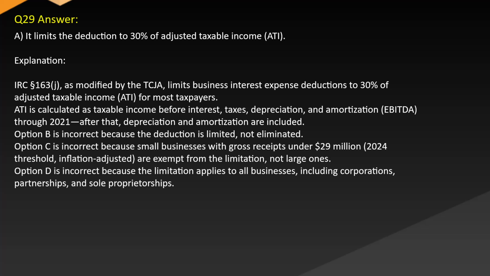Option B is incorrect because the deduction is limited, not eliminated. Option C is incorrect because small businesses with gross receipts under the $29 million 2024 threshold, inflation adjusted, are exempt from the limitation, not large ones. Option D is incorrect because the limitation applies to all businesses, including corporations, partnerships, and sole proprietorships.